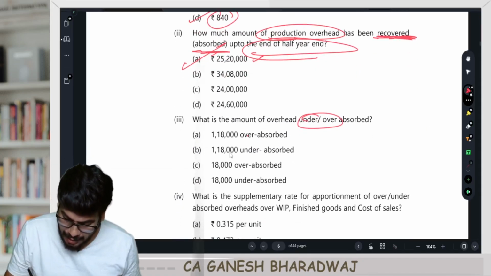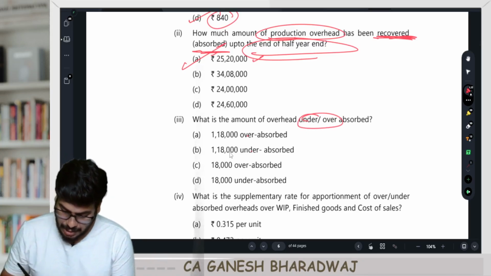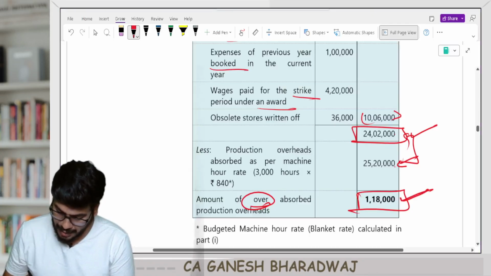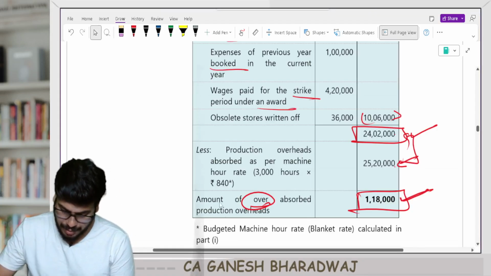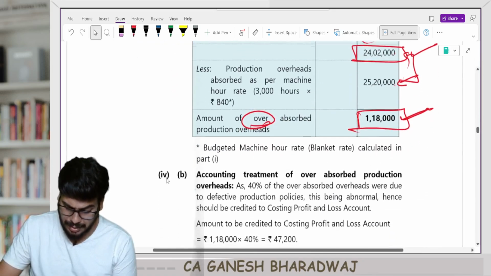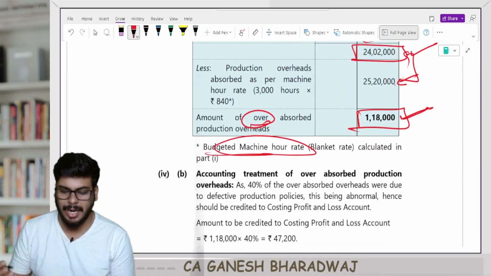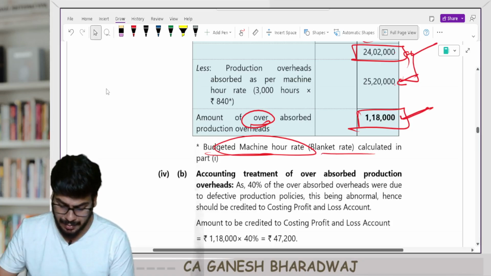Look at this. Under, over. Both they have given just to confuse you. Clear with this, guys, right? So it's going to be 1,18,000 over absorbed. So option number A. Are you clear with this, guys? Option number A. Fine, guys. Obviously, in this question, they have used the budgeted machine hour as the basis, the blanket rate that is being calculated here. Clear with this, guys. That anyway goes without saying.